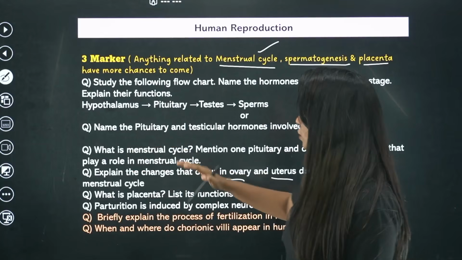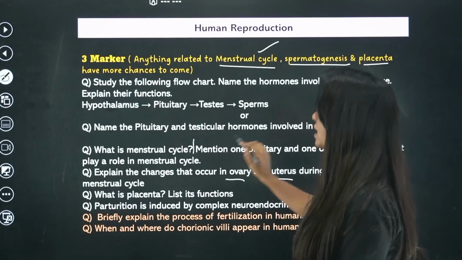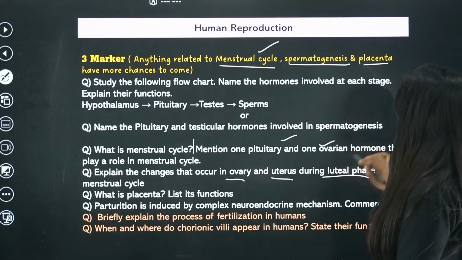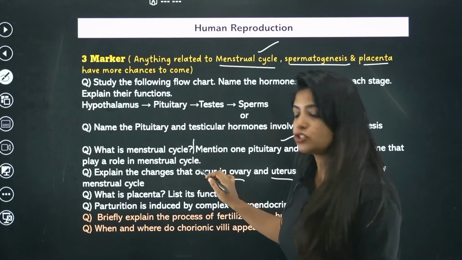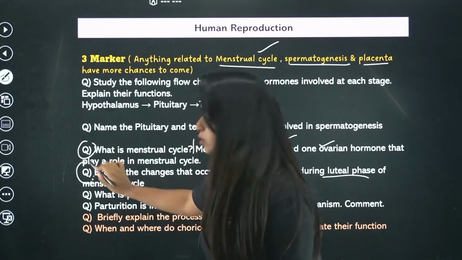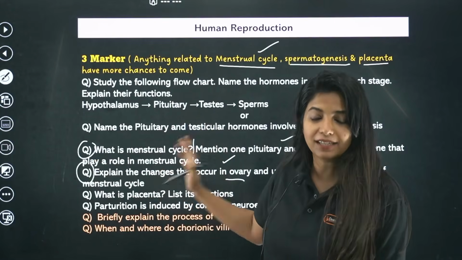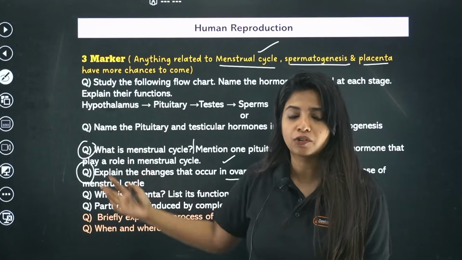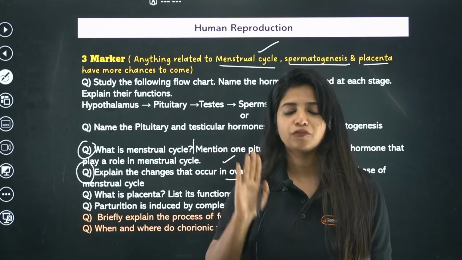Similarly you have a question over here, what is the menstrual cycle? This will be easy. Mention 1 pituitary and 1 ovarian hormone that play a role in the menstrual cycle. Are you able to solve that question? If yes, it's good. So from the menstrual cycle you can get questions. It could be like this, it could be put in front of you in a different manner, but you will be able to solve it if you're prepared for it.